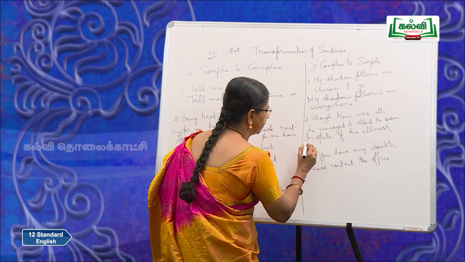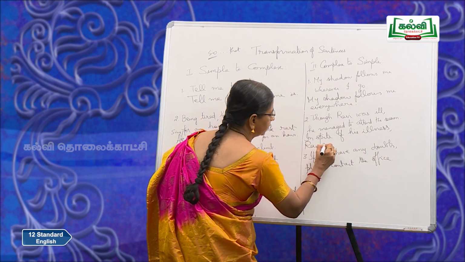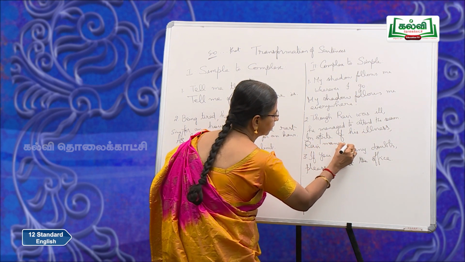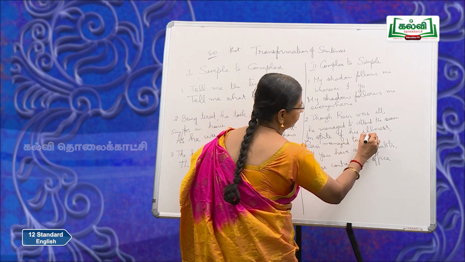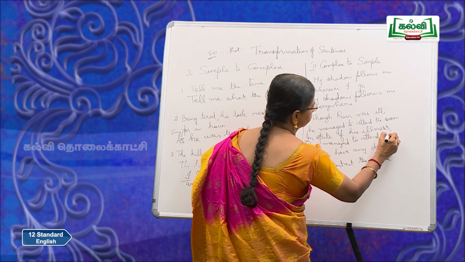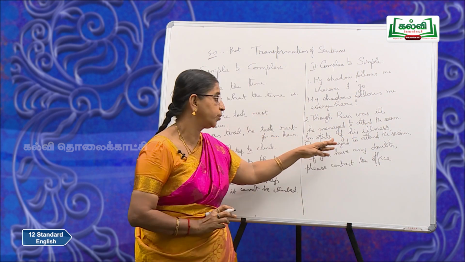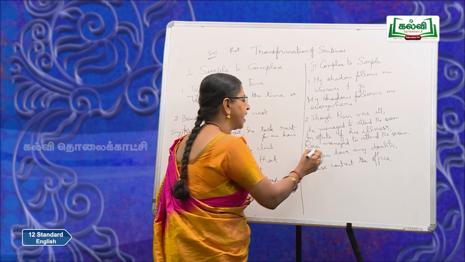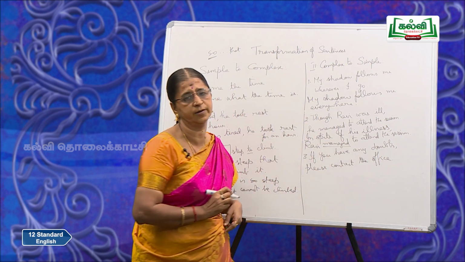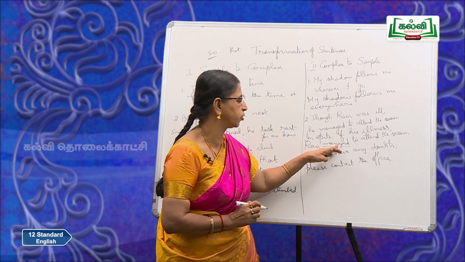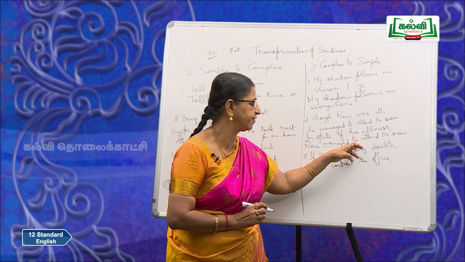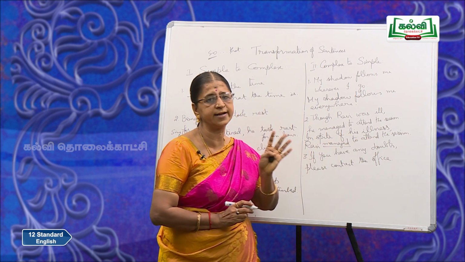In spite of his illness, Ravi managed to attend the session. So, illness is a noun, to attend is your non-finite verb and managed is your only finite verb. Understood? Managed is your only finite verb; to plus verb makes it a non-finite verb, so to attend is a non-finite verb.